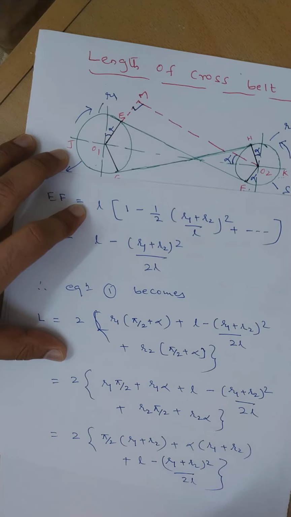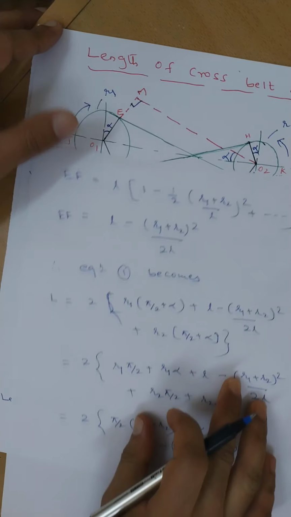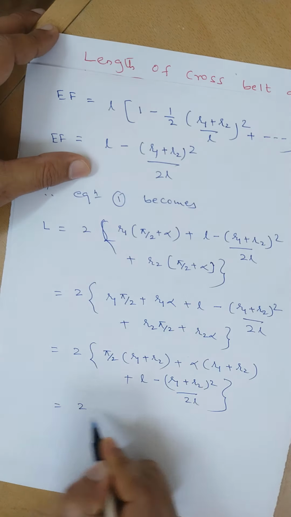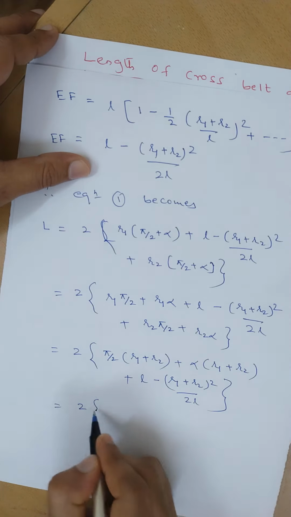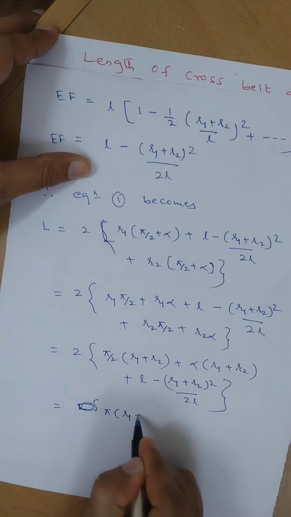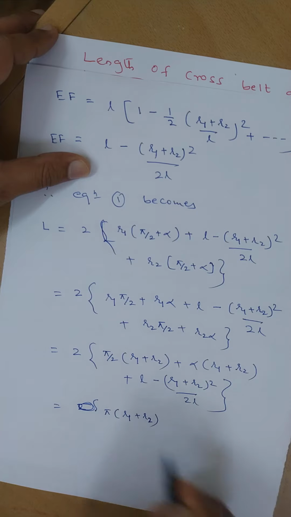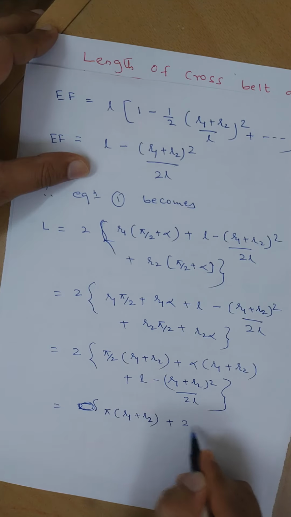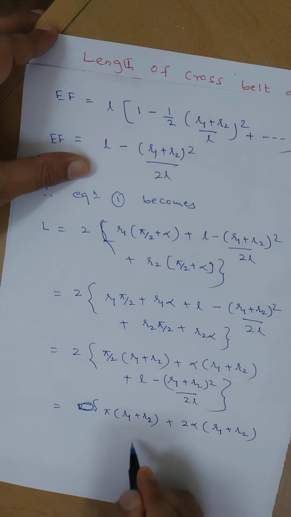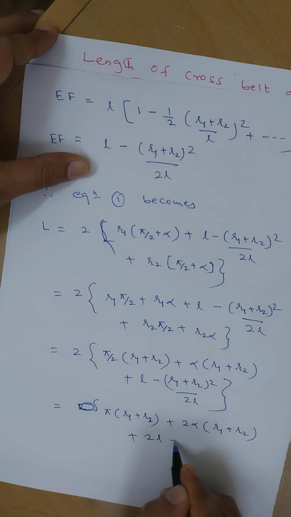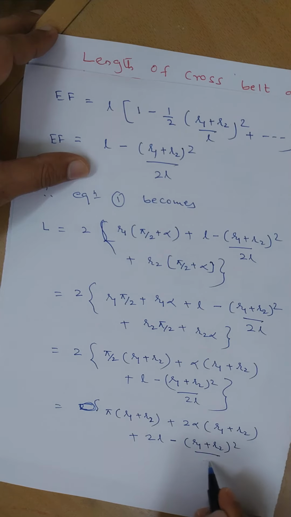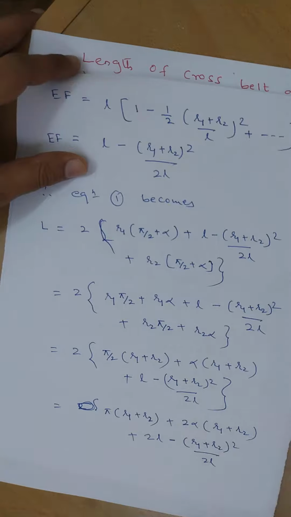Again simplify, that is pi into (R1 plus R2) plus 2 alpha into (R1 plus R2) plus 2L minus (R1 plus R2) whole square divided by 2L.